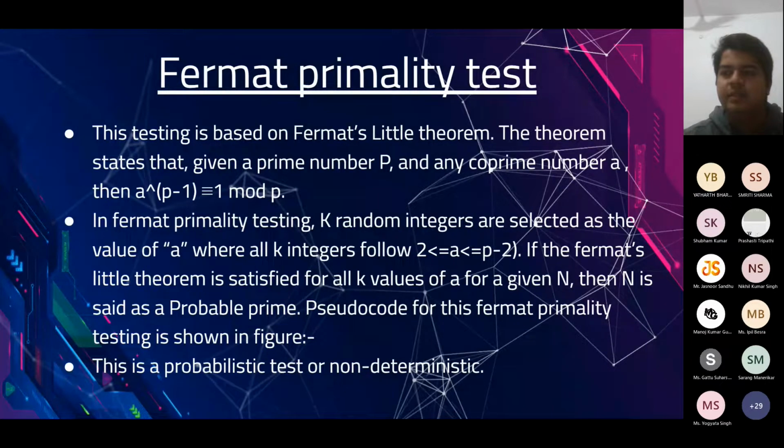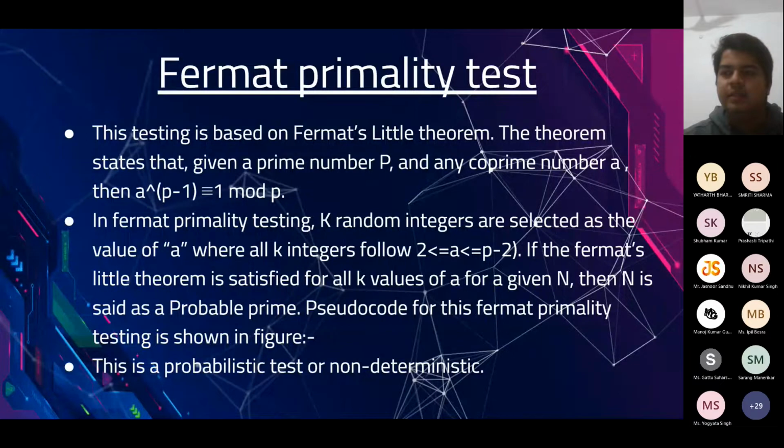So we have some other methods also, and we are going to look at the Fermat primality test. Remember, the Fermat primality test is not a deterministic test. It means if there is a number which passes this test, there is no guarantee that it is prime. But if a number fails this test, then we can say for sure that it is not prime. The main idea is to use Fermat's primality theorem, which states that a to the power p minus 1 modulo p is equal to 1, where a and p are co-prime.